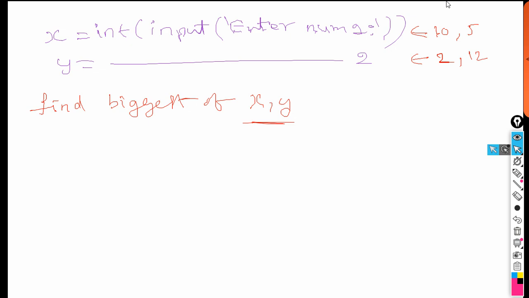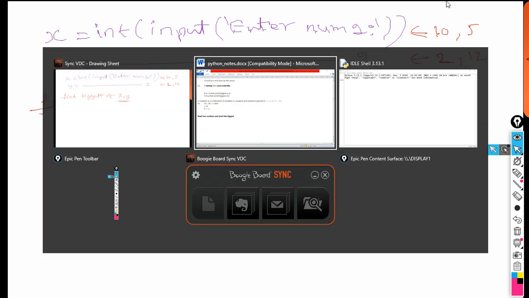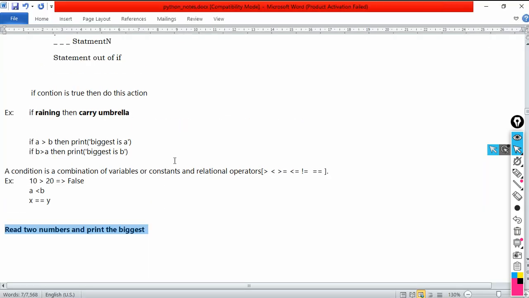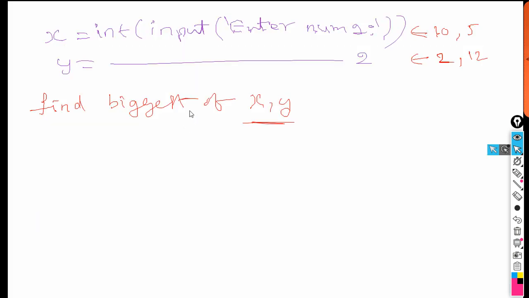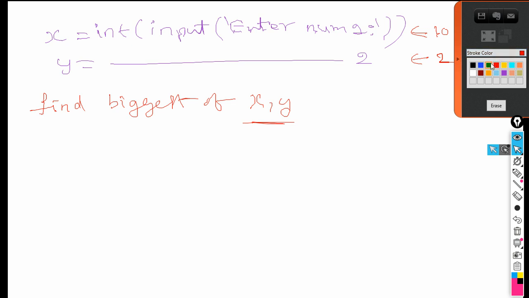So I can follow the syntax. The syntax is like this: if condition, then execute the statements. So I am going to write the statements here. Let me write the condition now. If x is greater than y, colon, then the same number of spaces here. Okay, 3 spaces I am giving.